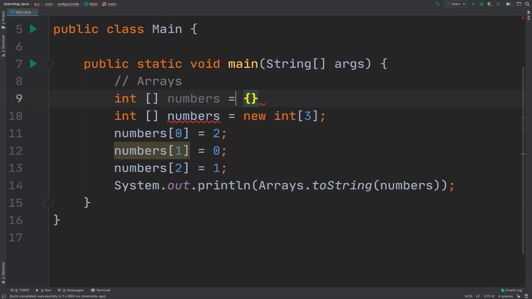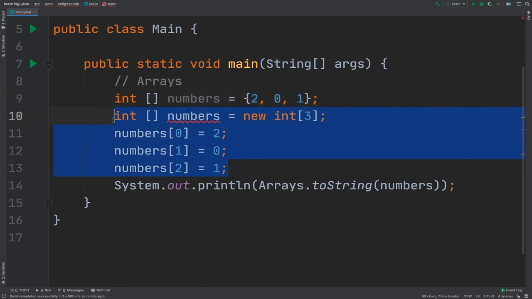So we're saying that we want an int array, and then here we want 2, then 0, and then 1. The cool thing about this way of creating the array is that you don't specify the size. It's whatever number of items that you add to this array, that will be the actual size. So in our case, 3 will be the size.